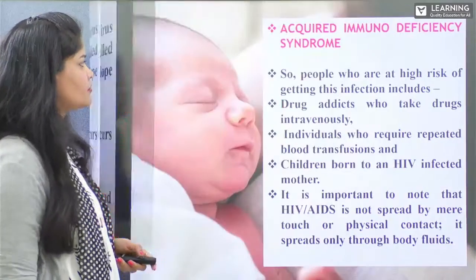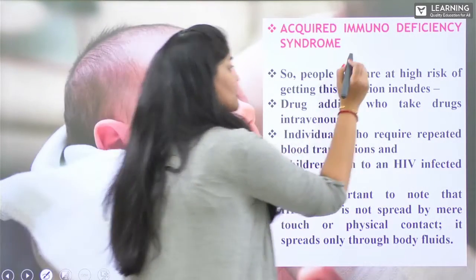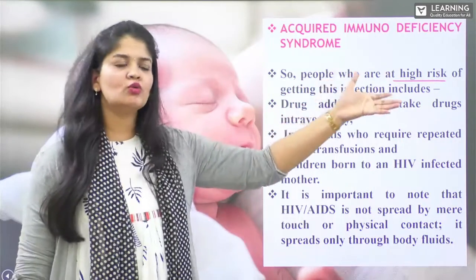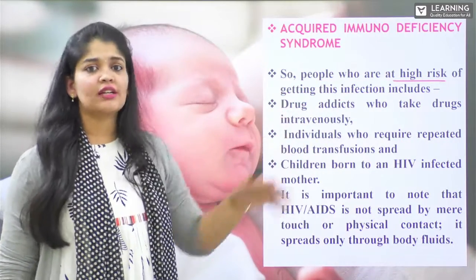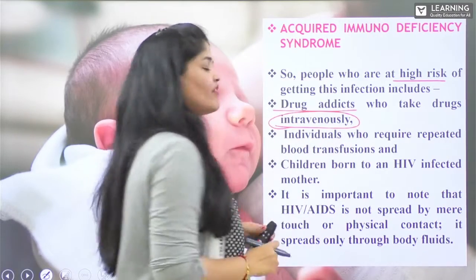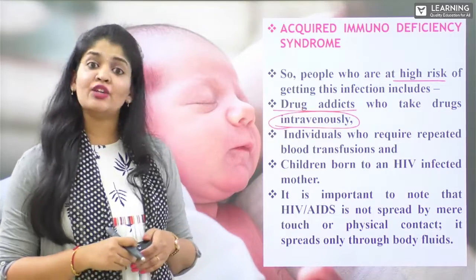Now, people who are at high risk of getting this infection definitely include drug addicts, who very often inject intravenously, that is, IV injections.